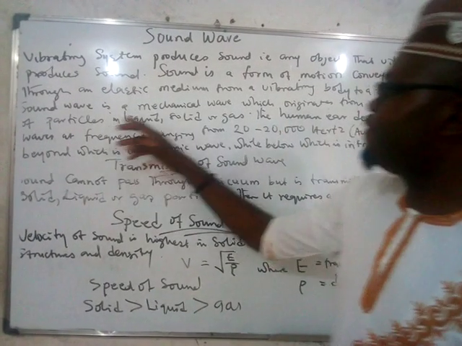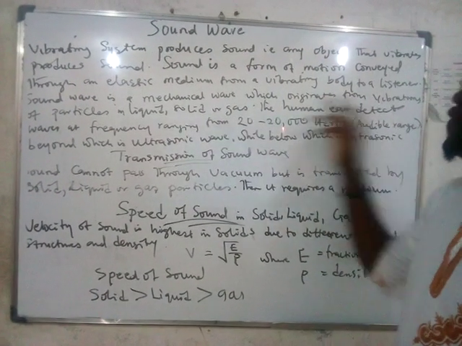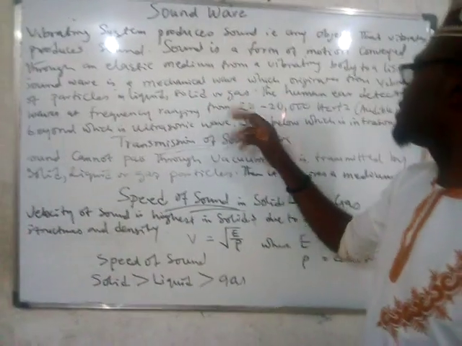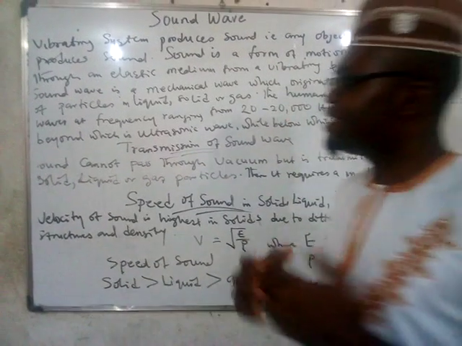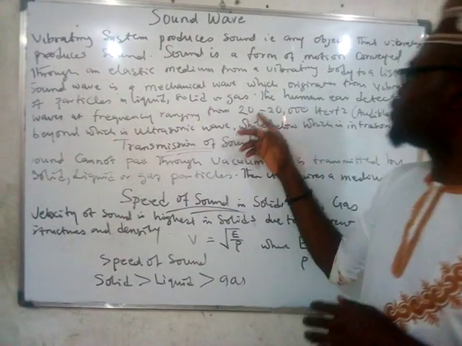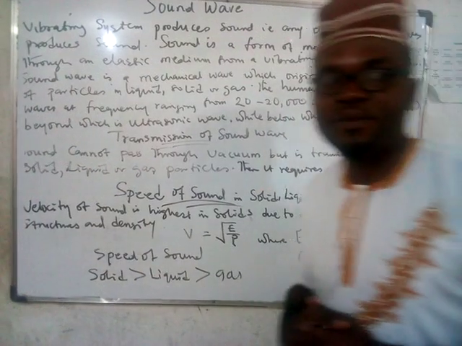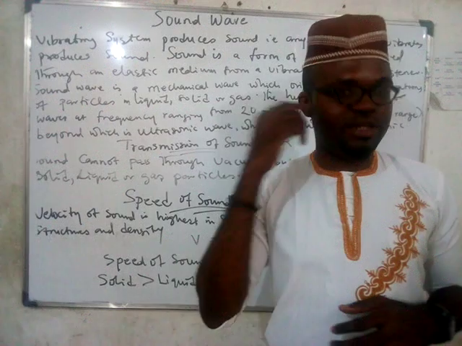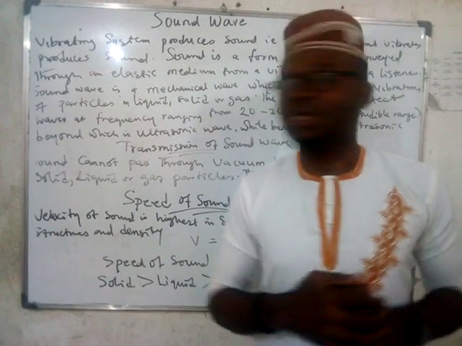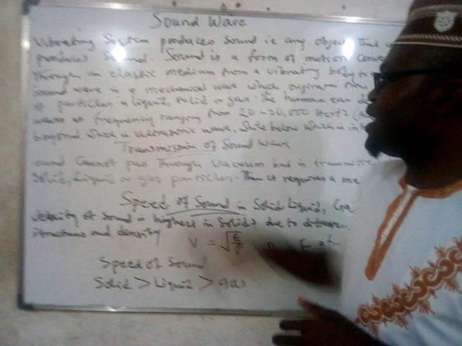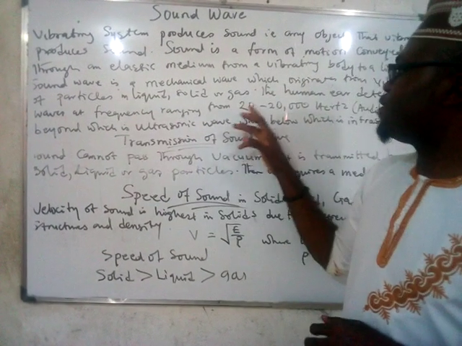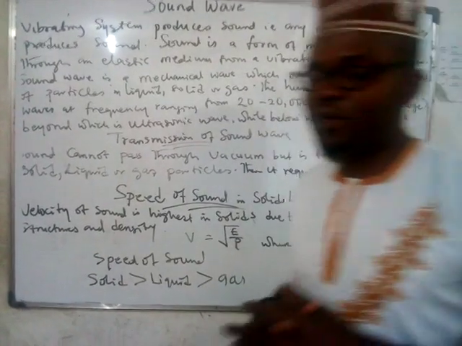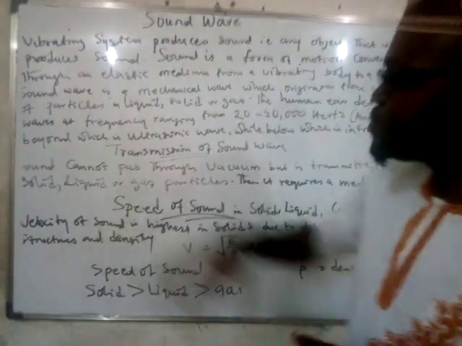Now we say that sound wave is a mechanical wave which originates from vibrating of particles in liquid, solid, or gas. The human ear can detect waves at frequency ranging from 20 to 20,000 Hz. So for sound to be audible to the ear of a human being, it has to be at the frequency of 20 to 20,000 Hz. And this is known as audible frequency, 20 to 20,000.